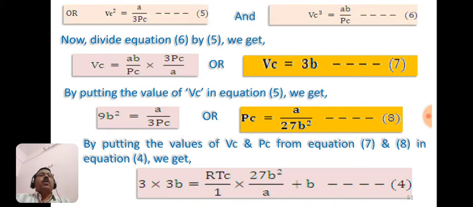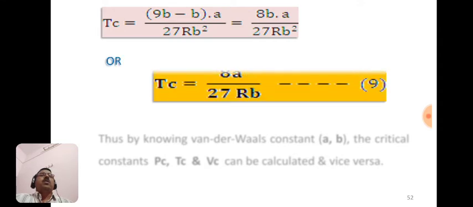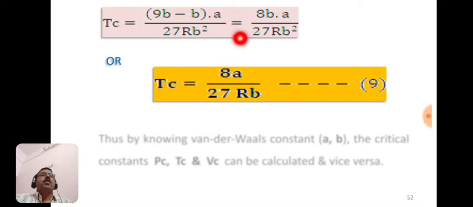So by putting the values of Vc and Pc in equation 4, we get this equation, and solving it for Tc, 9b minus b means 8b, with a upon 27 R b square. The b and the square of b cancel, remaining is only 27 Rb. So Tc is equal to 8a upon 27 Rb.